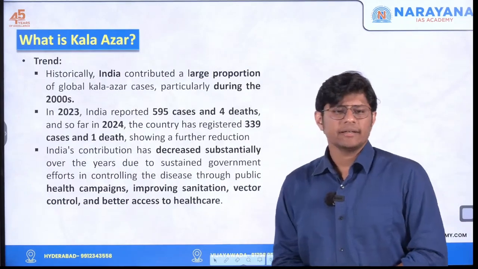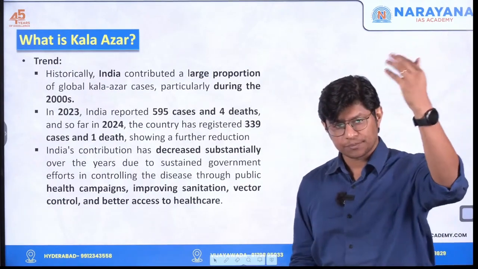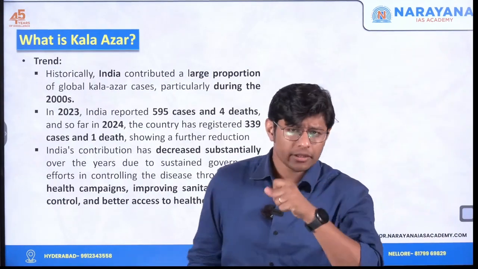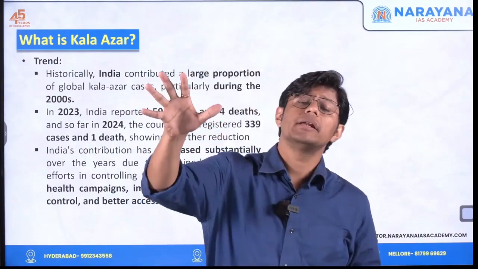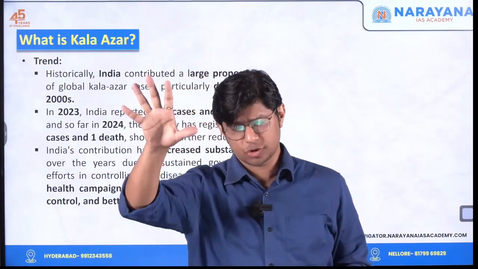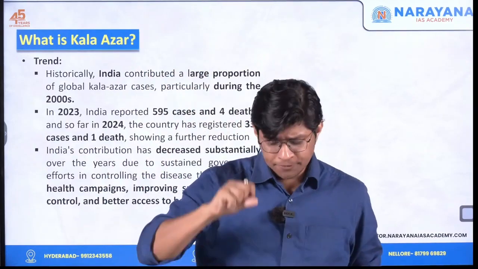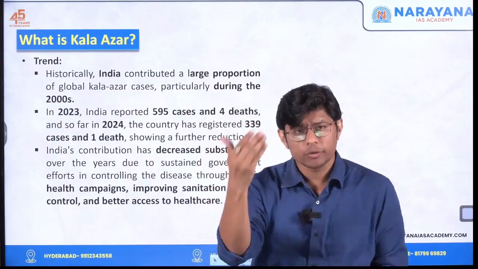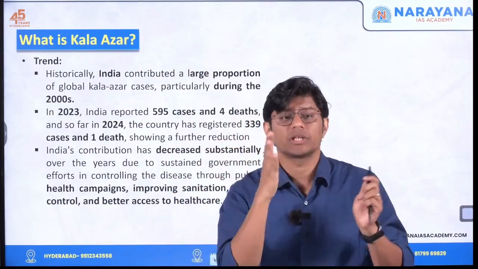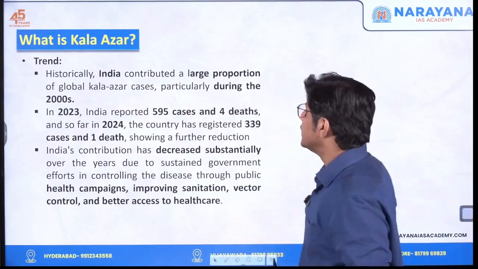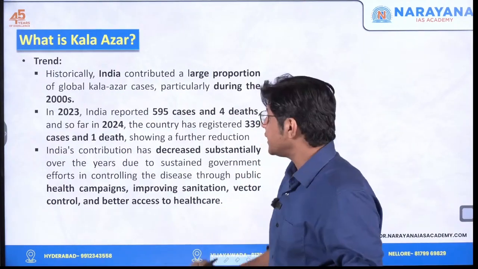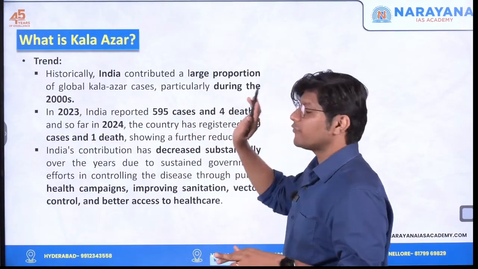Now, if you see that in the 2000s, India contributed a large population of the global Kala Azar cases. So, of all the cases in the world, India contributed heavily in the 2000s. But then, if you see the recent few years, especially in the year 2023, India reported this many cases and 4 deaths.